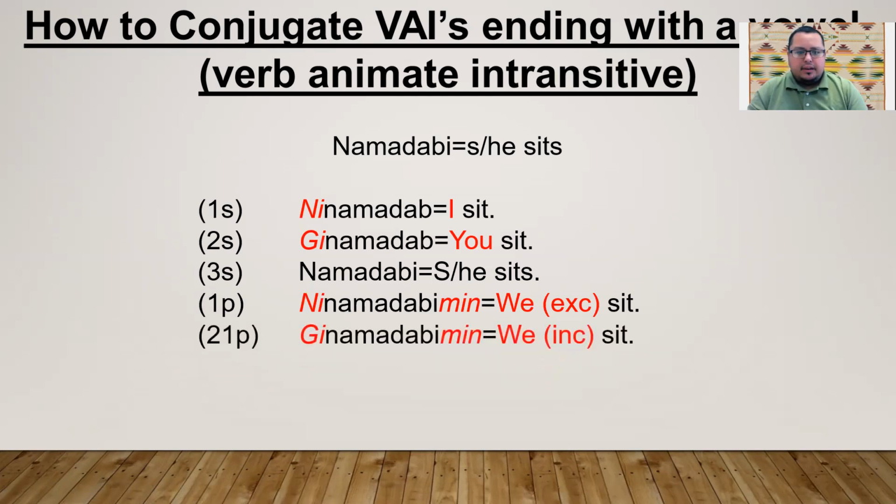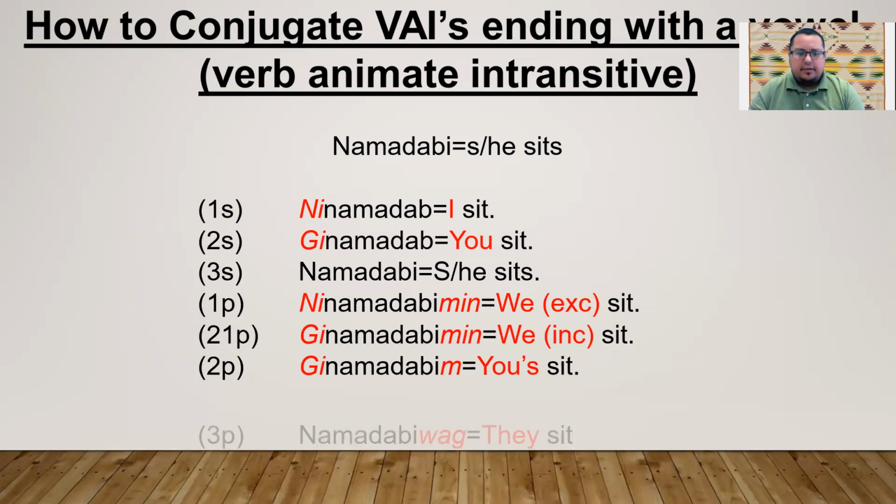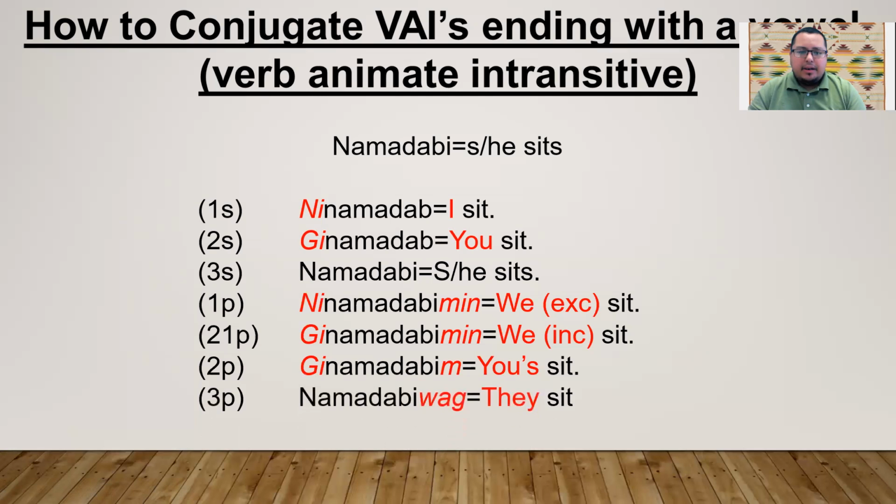First person plural, us or we, including the person we're talking to: Ginamadabimin, we are sitting. Second person plural, you all: Ginamadabim, you all sit, you are sitting. Third person, they: Namadabiwag, they sit or are sitting.